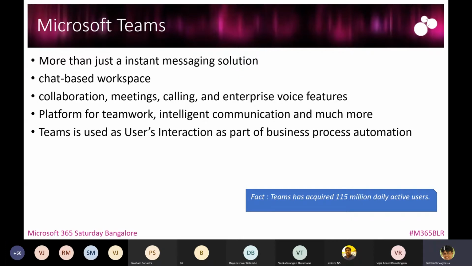Nowadays, what is happening is Teams is also being used as a UX or a user interface, which is part of this business process automation solution. So that is why it is very important to understand what are the things which are available with the Teams API.